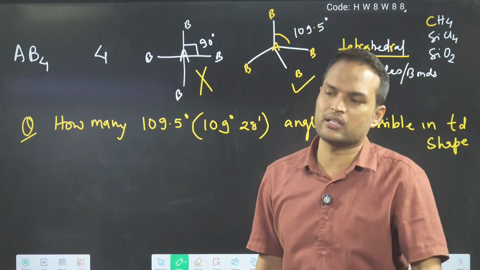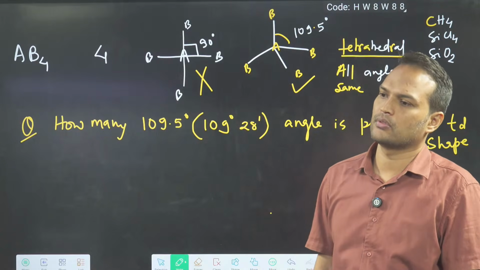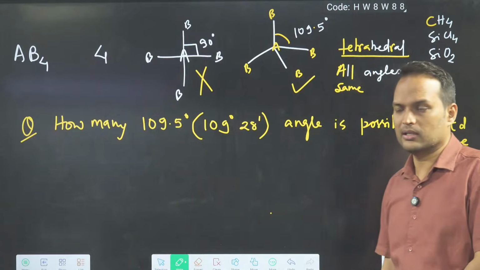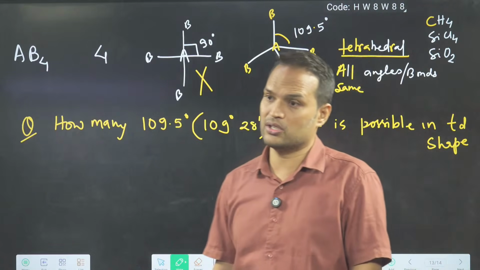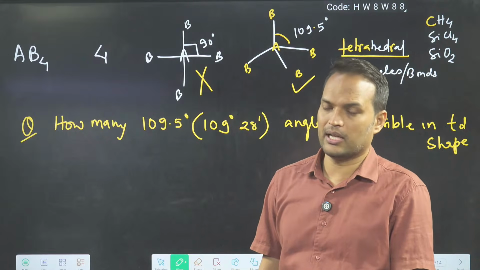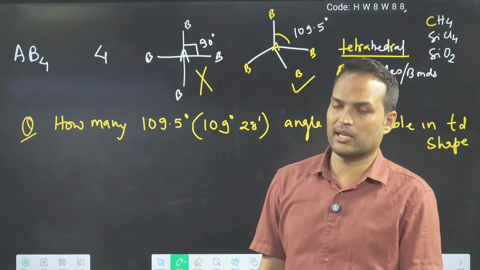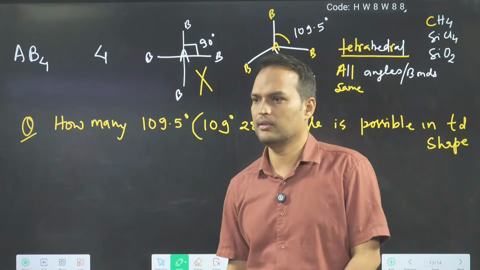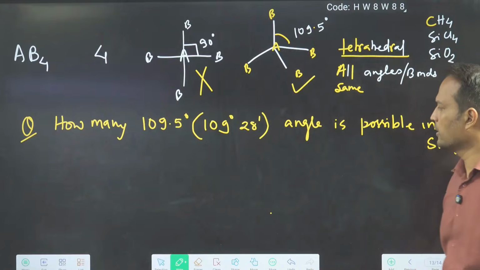SiO2 is not like CO2. Keep this in mind. They will ask you hybridization also, whether SiO2 hybridization is like CO2. No, hybridization is sp3, tetrahedral. So be careful.